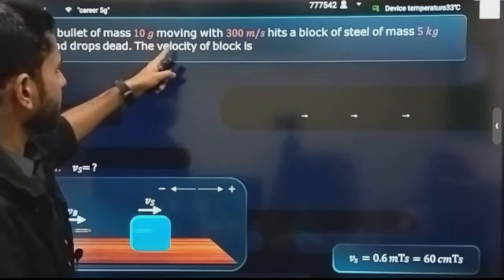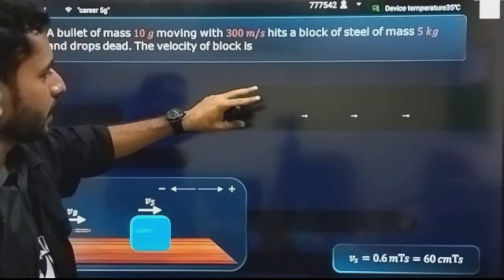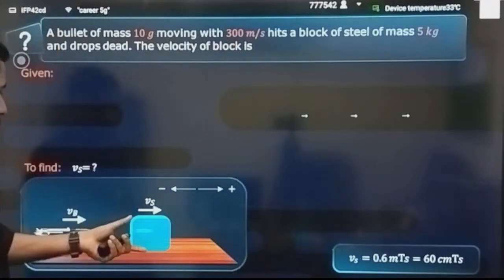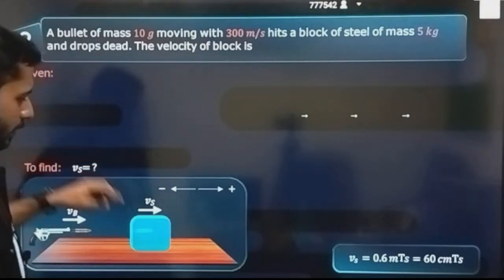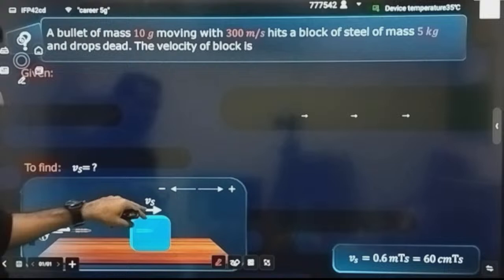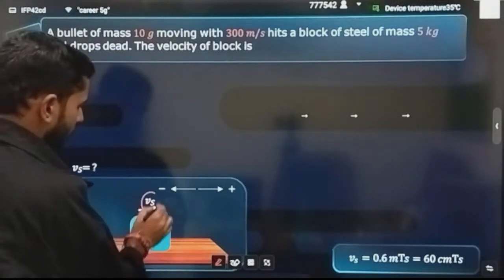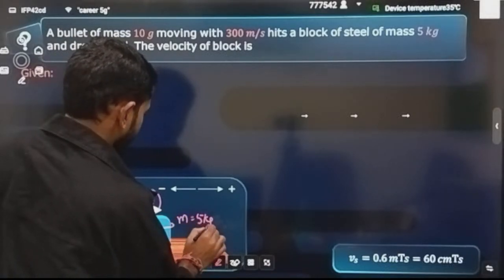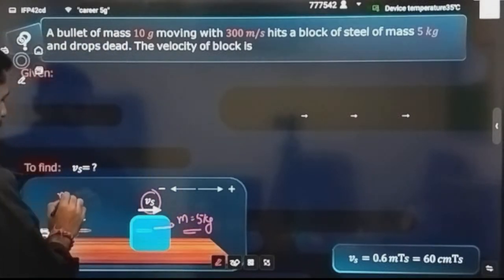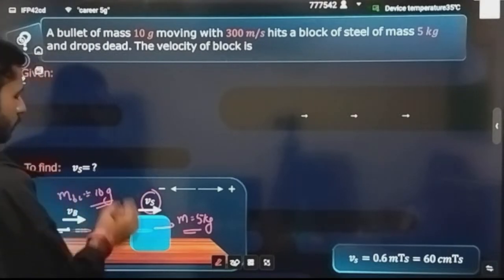Okay. For example, let's have some questions on the concept of conservation of momentum. A bullet of mass 10 gram is moving with velocity 300 meter per second, hits a block of steel of mass 5 kg, drops dead and gets embedded into it, and it's not coming out of that body. The velocity of the block that will be attained. What is the mass? 5 kg. What is the mass of the bullet? It is equal to 10 gram.